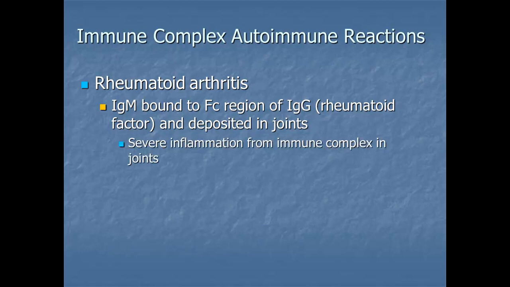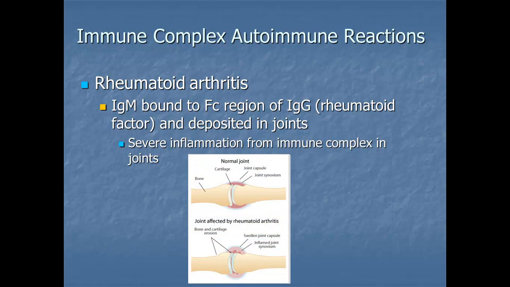From there we see severe inflammation from the immune complex in the joints. So if you remember what we talked about with the glomerulonephritis, where they formed a complex and then they started secreting all of these chemicals, enzymes. Here's your joint capsule. Everything looks beautiful and dandy, but then when you have these antibodies binding here, they're eating away at your capsule.